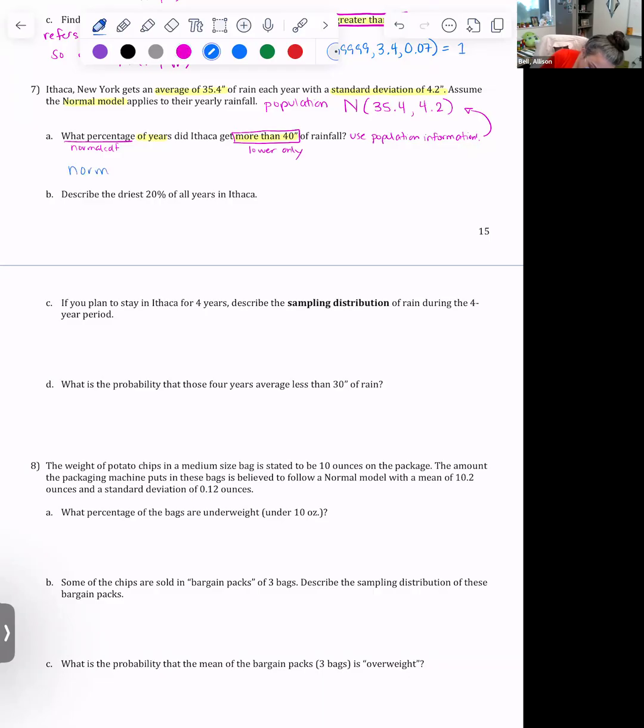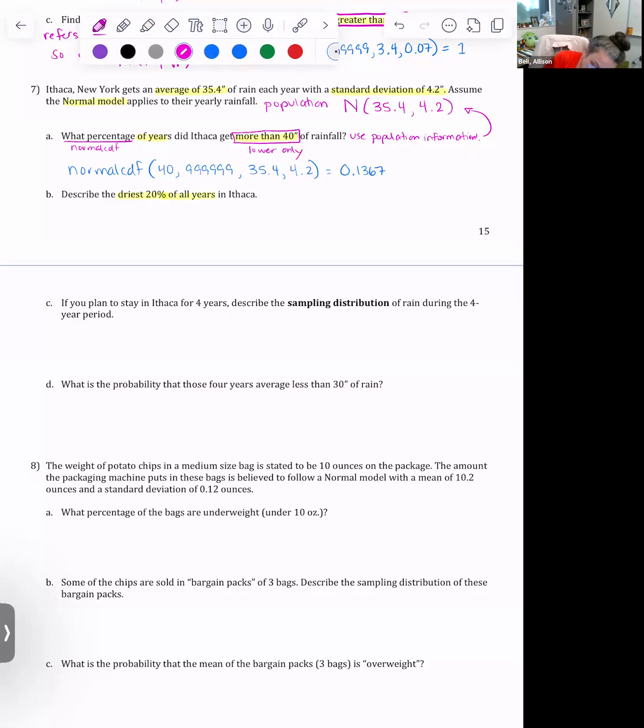So to set up normal CDF, we would have our lower bound at 40, our upper bound as a series of 9s, our mean as 35.4, and our standard deviation is 4.2. And if you need to pause the video to find the answer real quick, go ahead and do so, because the answer I got was 0.1367 when I rounded that to 4 decimal places. Let's keep going. Then it says, describe the driest 20% of all years.